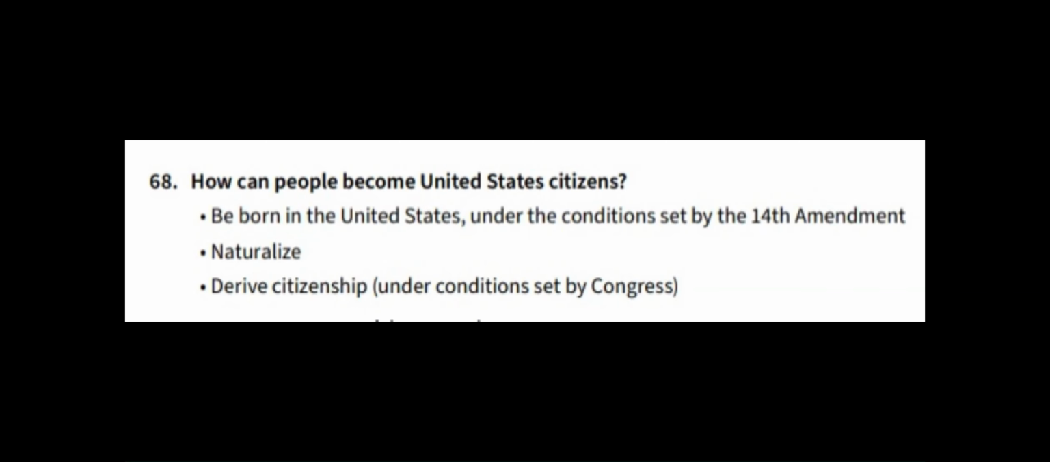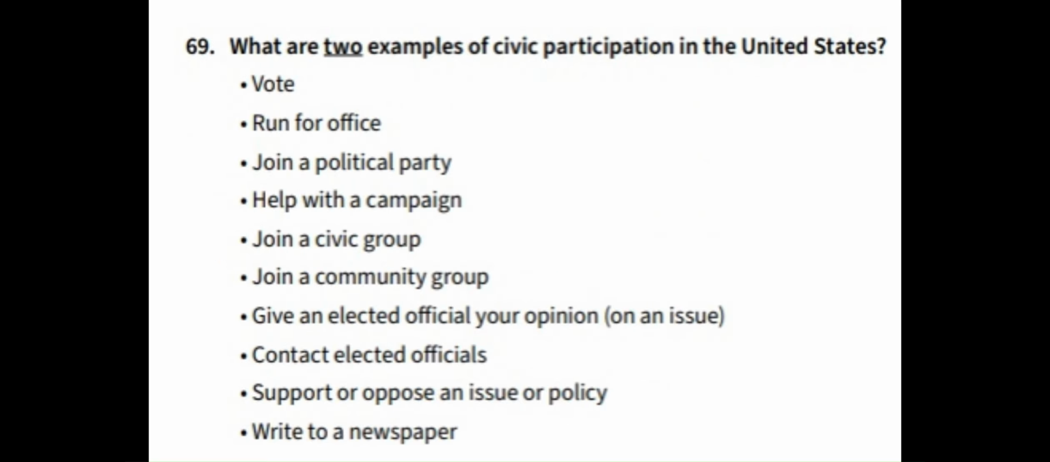68. How can people become United States citizens? Be born in the United States under conditions set by the 14th Amendment. Naturalize. Derive citizenship under conditions set by Congress. 69. What are 2 examples of civic participation in the United States? Vote. Run for office. Join a political party. Help with a campaign. Join a civic group.